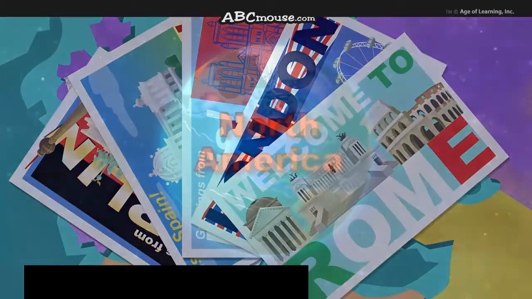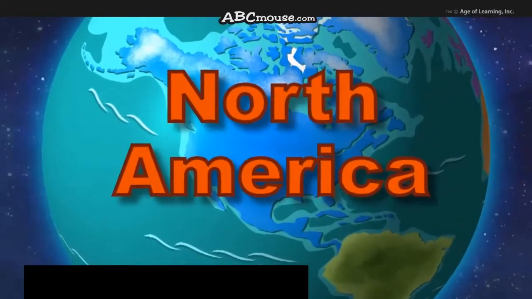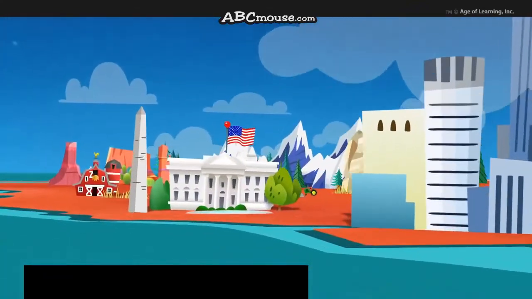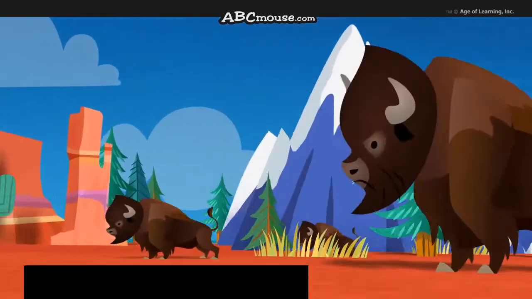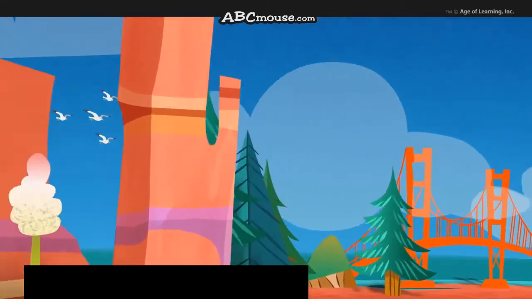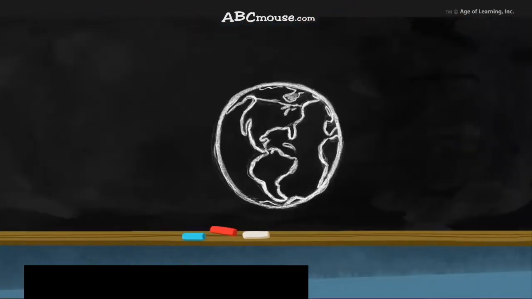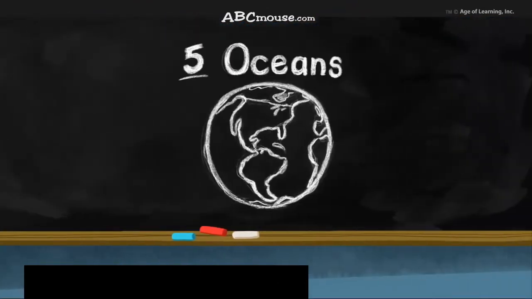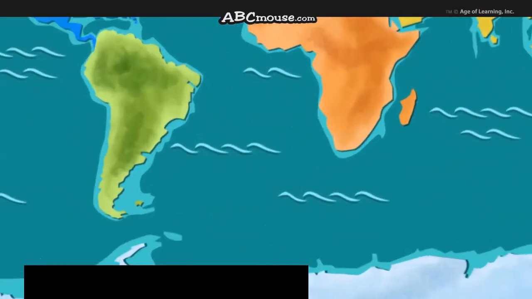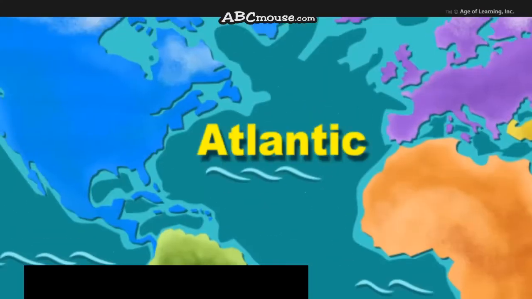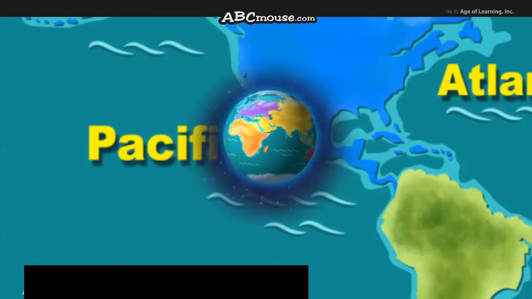Last but not least is North America. It's the continent that I know best. It is the home of our own United States, a wonder from East Coast to West. But let's not forget there are also 5 oceans. Please, let me be quite specific. Their names are the Southern, Atlantic, and Arctic, the Indian, and the Pacific.